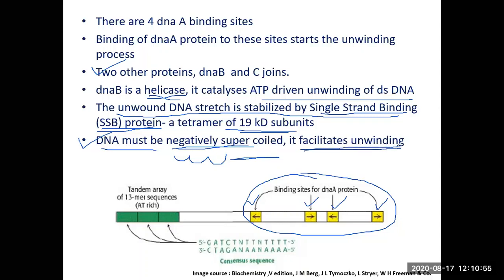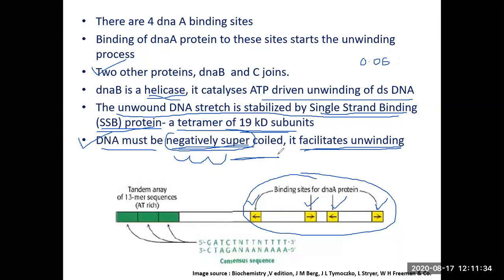DNA has to be optimally negatively supercoiled so that as and when it needs to be unwound, for example during replication or during transcription, this strand separation can be easy. So naturally occurring DNA remains negatively supercoiled with a supercoiling density of 0.06. 0.06 is the negative supercoiling density of the naturally occurring DNA, and it is maintained at that level all the time by a delicate balance between these 2 enzymes, DNA topoisomerase 1 and DNA topoisomerase 2.